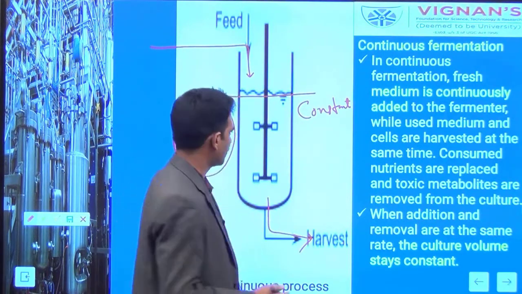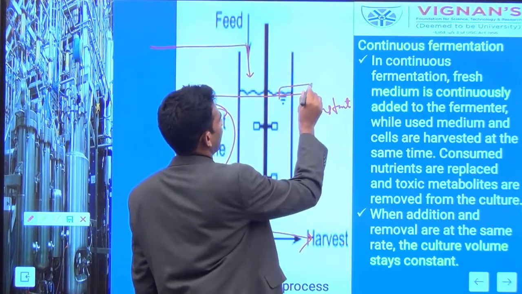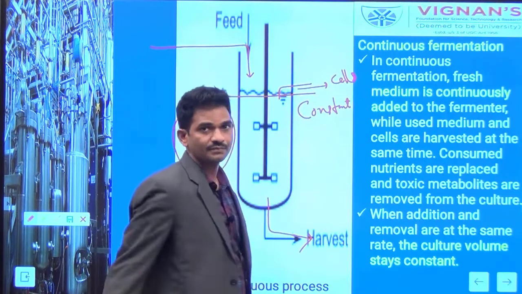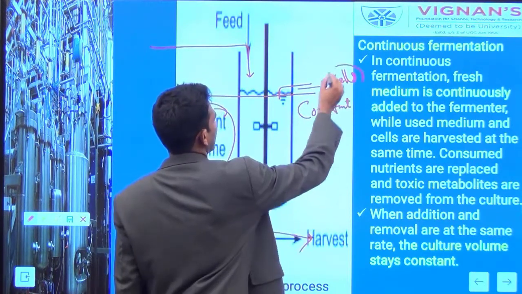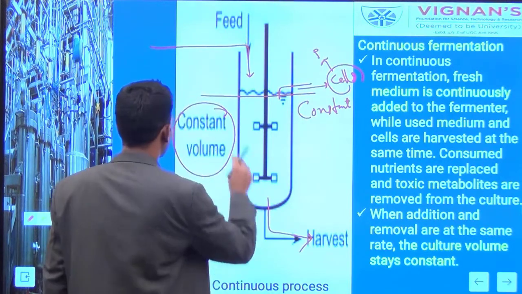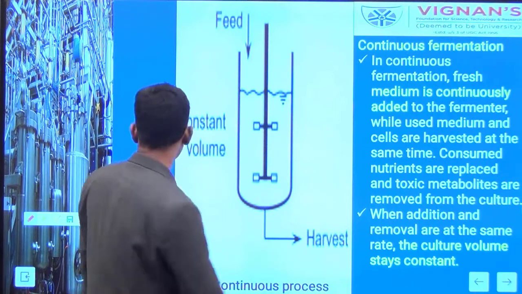Otherwise there is a washout problem. If the feed rate is high, sometimes your cells will go out through the outlet, so you are going to lose the cells. If you lose these cells, indirectly you are going to lose the product also. That's what we have to see. Both must be maintained at an equal rate.